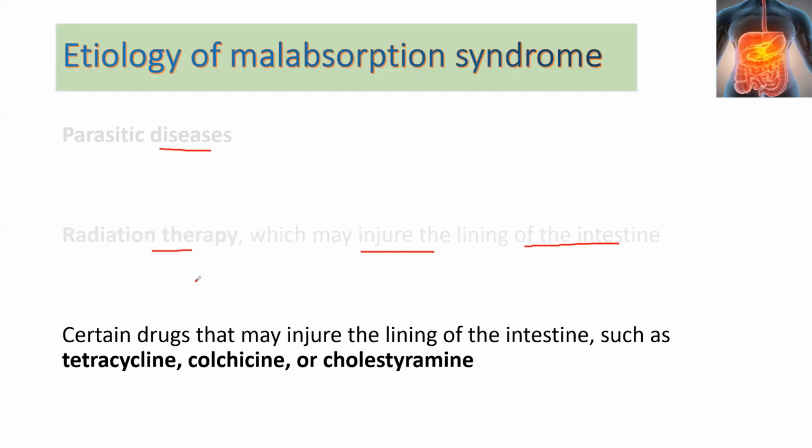And certain drugs, like we talked about before, the tetracyclines, colchicine, and cholestyramine, cause injury to the lining of the intestine, due to which the nutrients are not well absorbed, and there is malabsorption syndrome. And now we see the symptoms of the malabsorption in the patient.